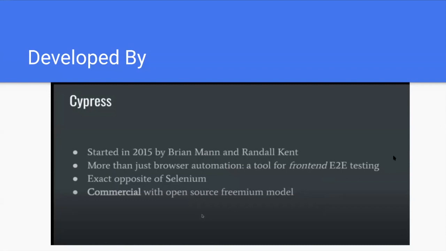Cypress comes in two versions: one is the open source version, and the other is the commercial version. Most of the time, the open source version is more than enough for test automation. If we are looking for parallelization of testing, then Cypress comes with a commercial version as well.